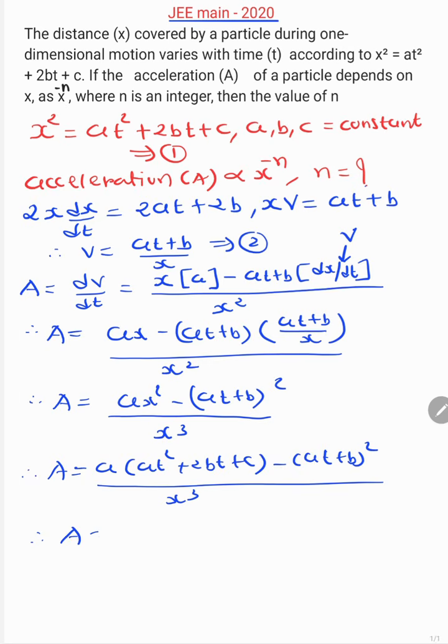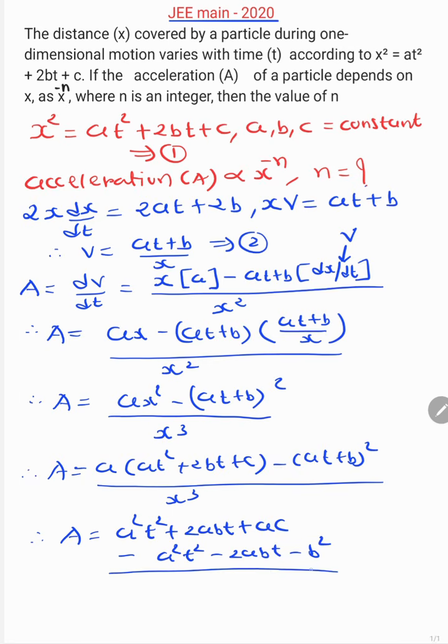So acceleration a is equal to a square t square plus 2abt plus ac minus a square t square minus 2abt minus b square upon x cube. So acceleration a is equal to, here a square t square is cancelled, 2abt is cancelled, so ac minus b